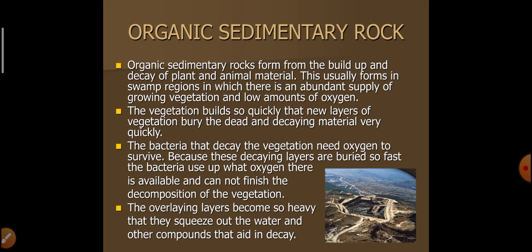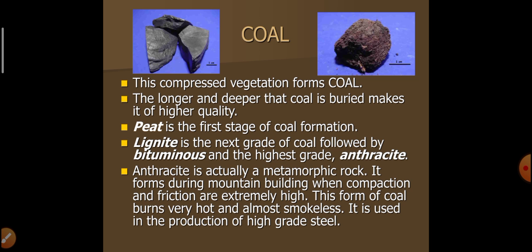The bacteria that decay the vegetation need oxygen to survive. Because the decaying layers are buried so fast, bacteria use up what oxygen is available and cannot finish the decomposition of the vegetation. The overlying layers become so heavy that they squeeze out the water and other compounds that aid in decay. Coal. This compressed vegetation forms coal.